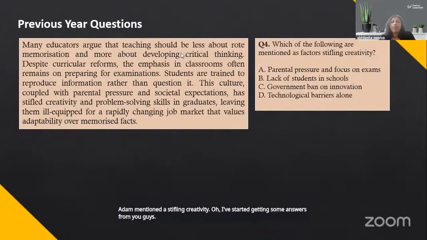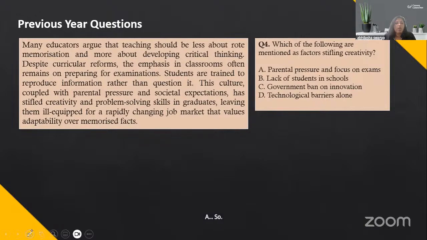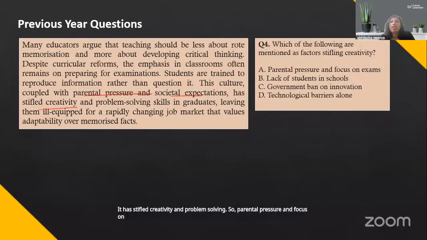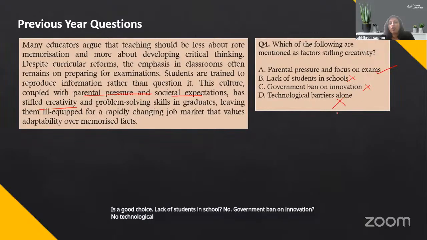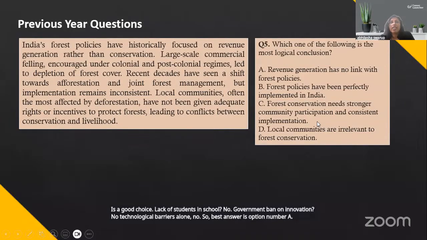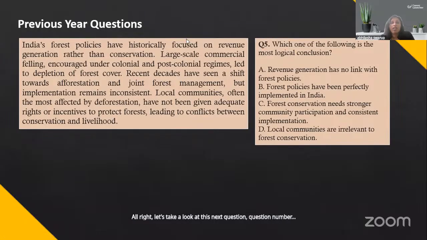A. So, this culture coupled with parental pressure and societal expectations has stifled creativity and problem solving. So, parental pressure and focus on exams is a good choice. Lack of students in school, no. Government ban on innovation, no. Technological barriers alone, no. So, the best answer is option number A. All right, let's take a look at this next question, question number 5. Let's do this.